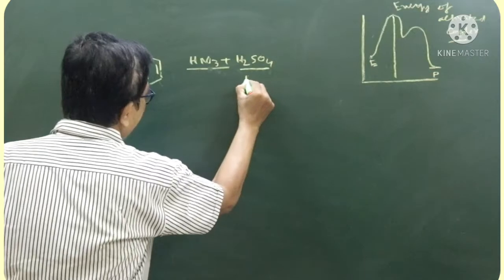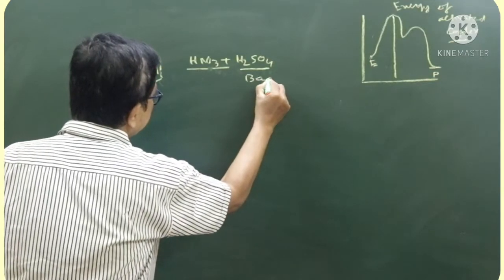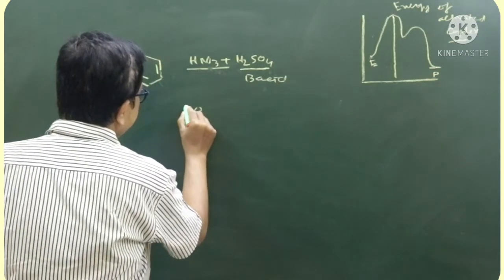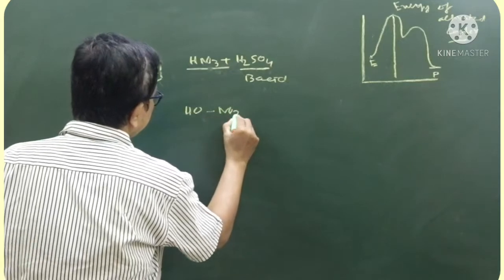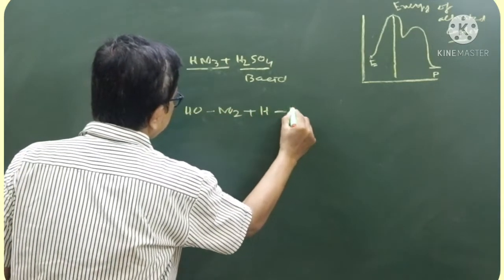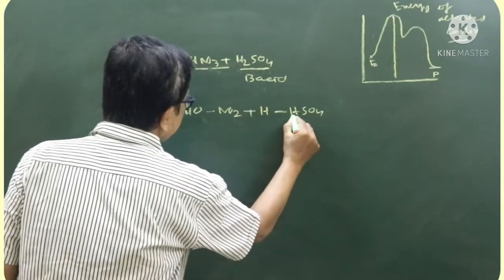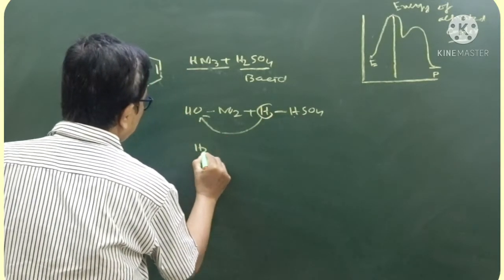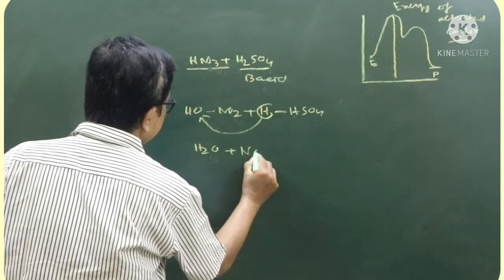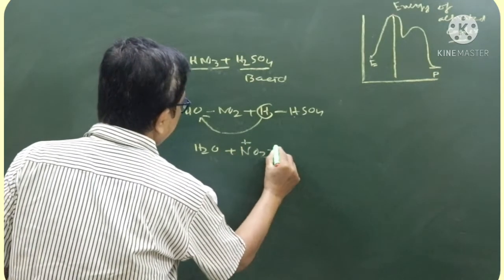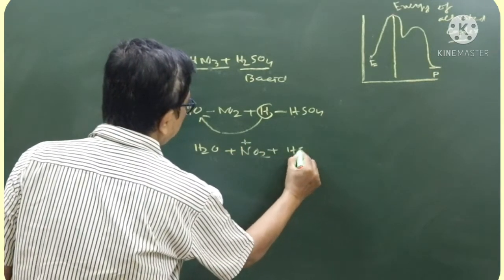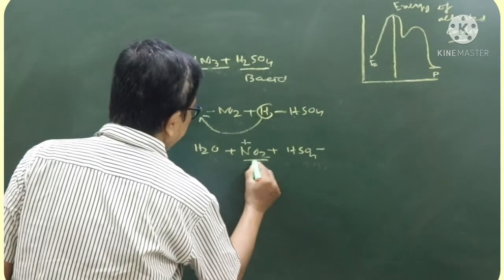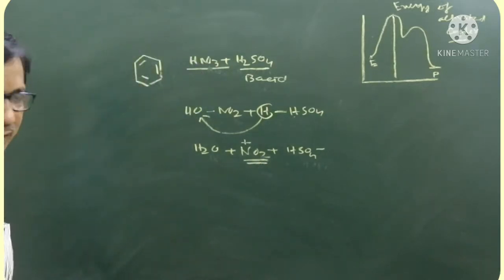In this case, it acts as a Bronsted acid. If I write this way, this produces H2O plus NO2+ plus HSO4-. This NO2+ acts as an electrophile.